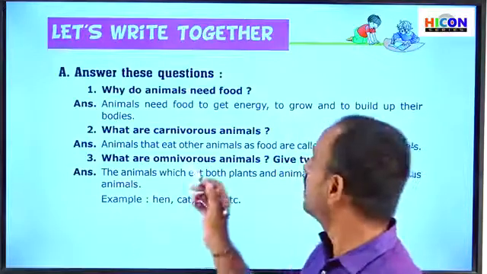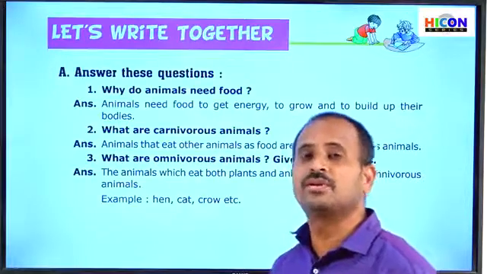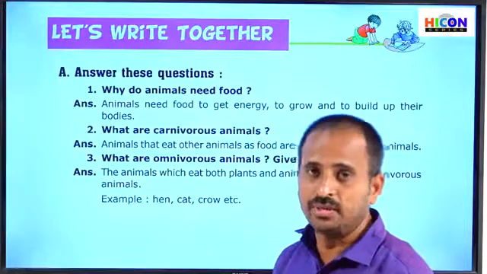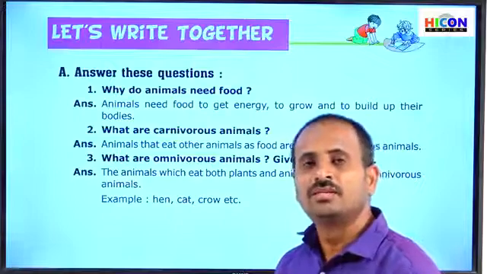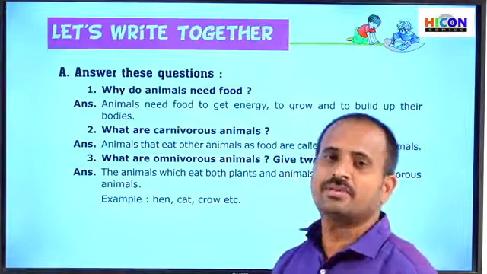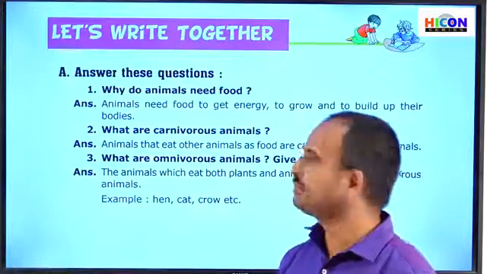Examples for carnivorous animals are lion, tiger, leopard, cheetah, polar bear, wolf, jackal, etc. All these animals are carnivorous animals, and mainly they depend upon other animals for their food.